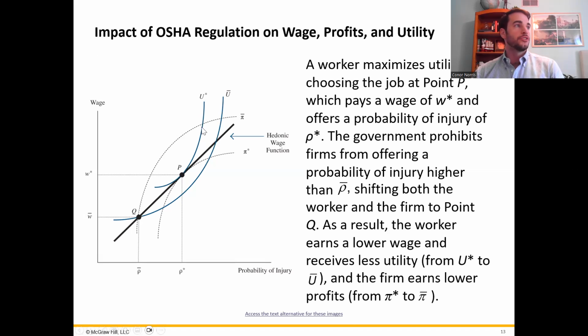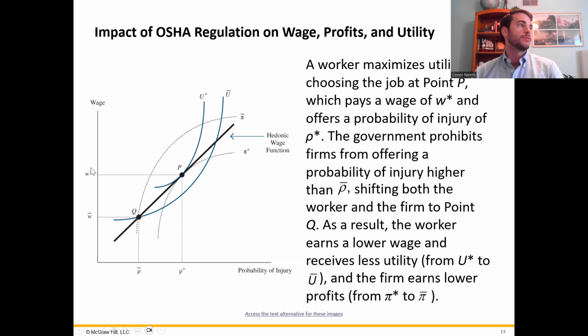The hedonic wage function right here, this line, represents the trade-off between wages and safety that each worker faces and what they're willing to do. So we can move down this curve until we reach point Q here, which is right at the new safety standard. What do we see as the result? Basically, the risk of injury is lower. It used to be up here, now it's down here. But the wage is also lower.